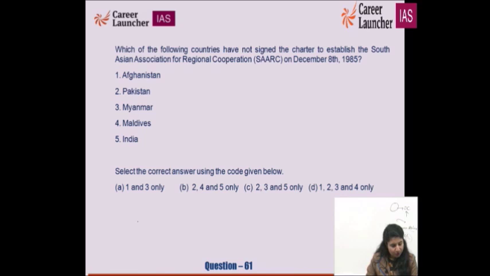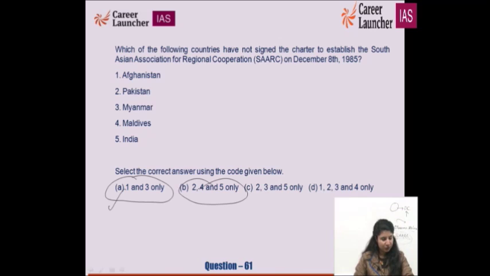So what can be the right option for us? We can talk about Myanmar, we can leave. The options has to be 2, 4 and 5. B for Bombay is the right option. Correct? 1 and 3. We have to see what? Acha, we have to see those countries which were not signed. So this statement, I have taken it the wrong manner. A for apple is the right option. They were not the part of it. We have to see, they were originally the part of it. 2, 4 and 5. A for apple.